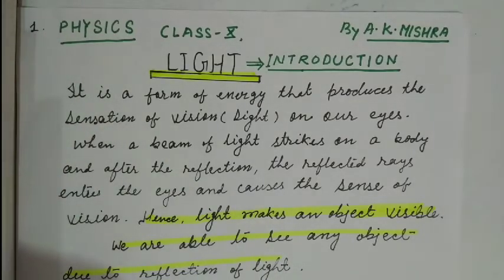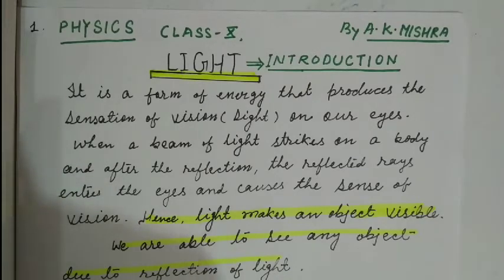When light strikes an object, after reflection it gets reflected back and enters the eyes and causes the sense of vision, sight.